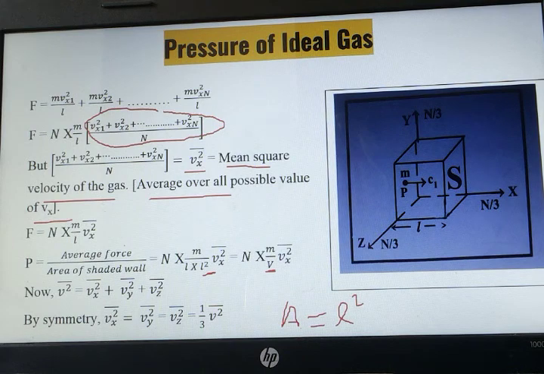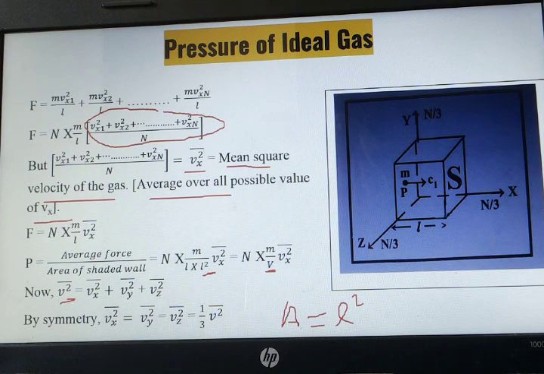Okay, and total mean square velocity of the gas can be written as total mean square velocity along x-axis plus total mean square velocity along y-axis plus total mean square velocity along z-axis. All mean square velocities can be equal, and each mean square velocity can be equal to 1/3 of the total mean square velocity.